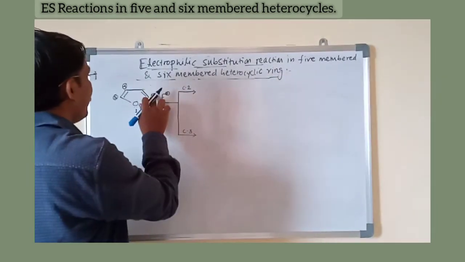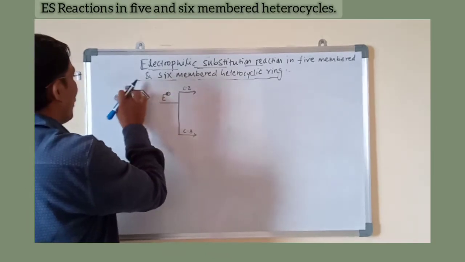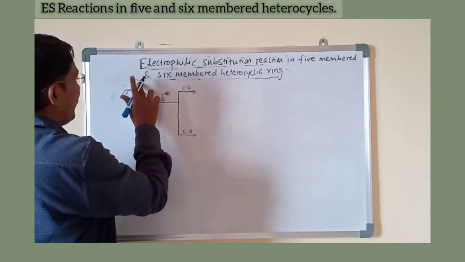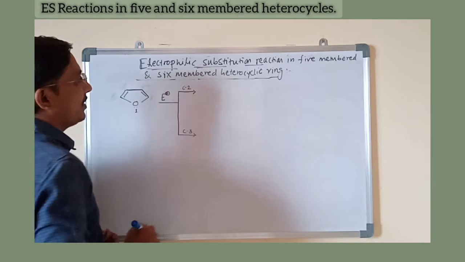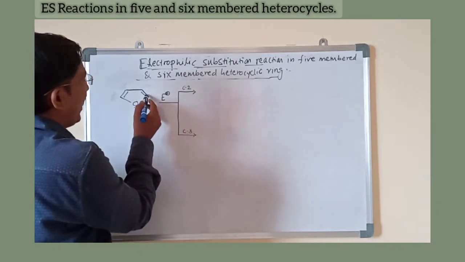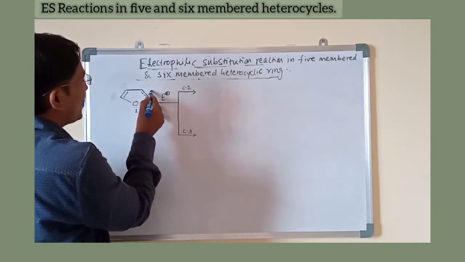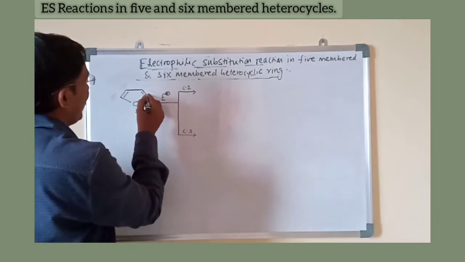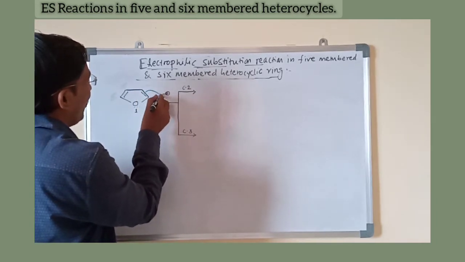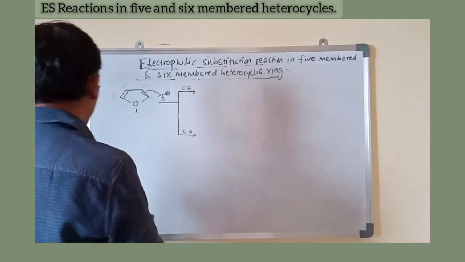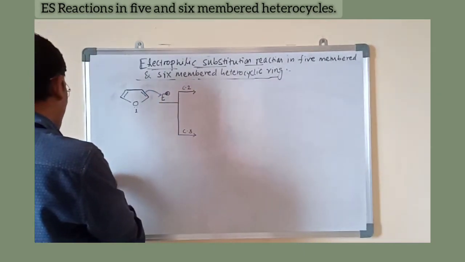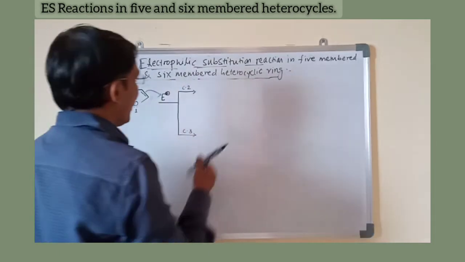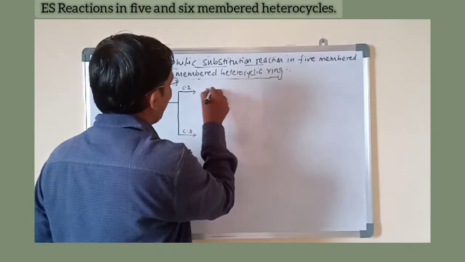Now, this double bond which is present between the second and third carbon will attack the electrophile from the second position. This double bond will attack the electrophile, which is called electrophilic attack. Now, what happens here?